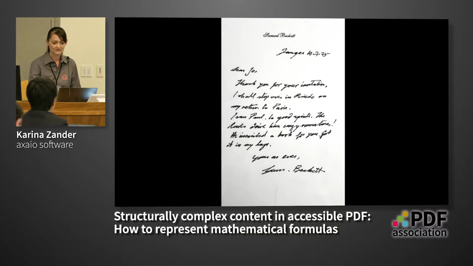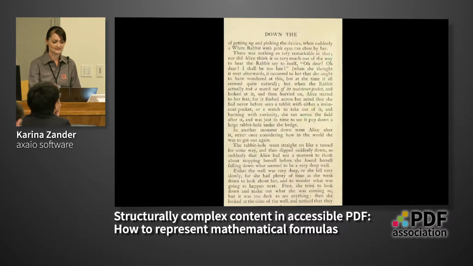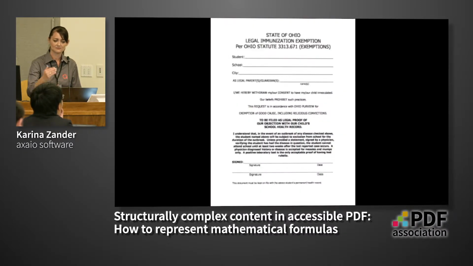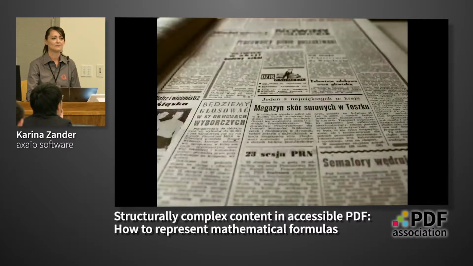The same applies here for such a novel, or a simpler form. As said, you always read it from the top to the bottom, so clearly linear content. There are chunks of linear content, as you can see here in this newspaper.